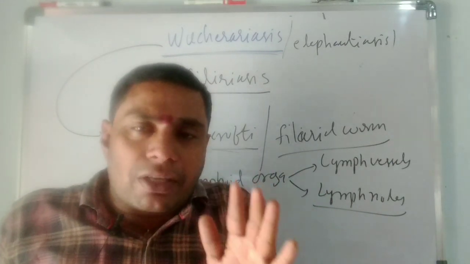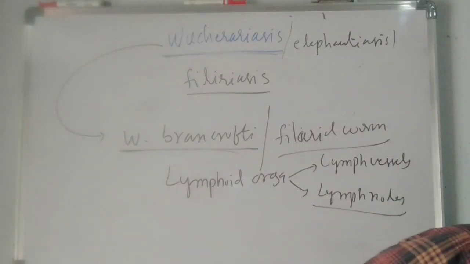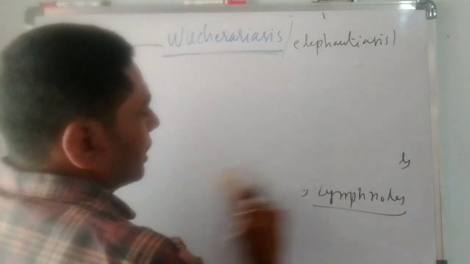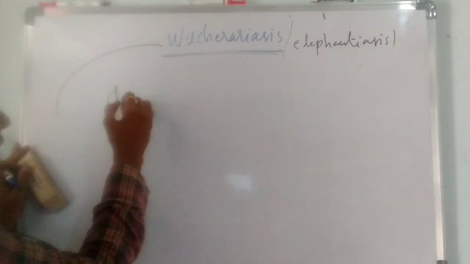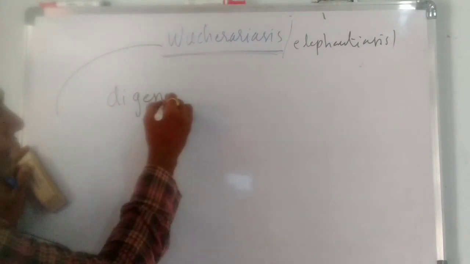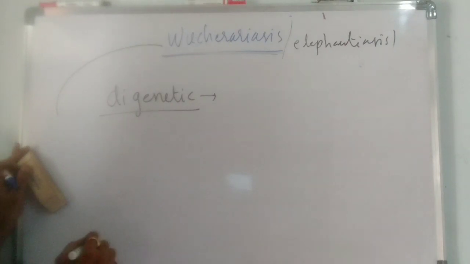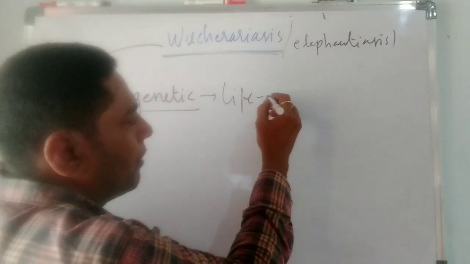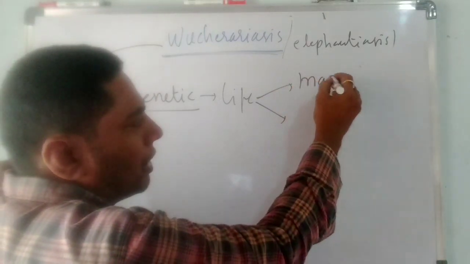First of all, the Wuchereria bancrofti life cycle is completed within 2 hosts. That's why it is known as a digenetic parasite. Digenetic parasite means the life cycle of Wuchereria is completed within 2 hosts. The first host is a human.